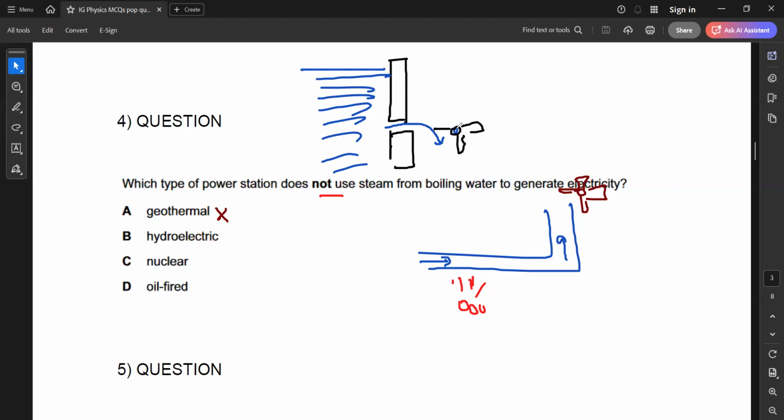And as the turbine rotates, it will produce electricity. So in a hydroelectric power station, we are not boiling the water. We just use the gravitational potential energy of the water, which converts into kinetic energy of the water and the turbine, and then produces electricity. That's why B will be the right answer here.